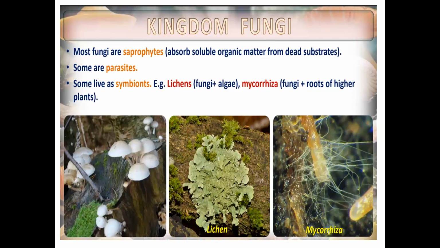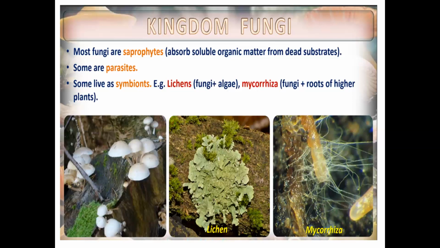Why he sits on the cow? Any bugs or flies which are there on the skin of the cow, it will eat. So are both benefited? Both are benefited. The crane gets food, whereas cow gets clean. Common example.